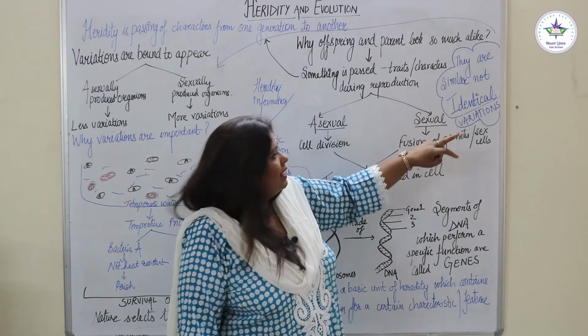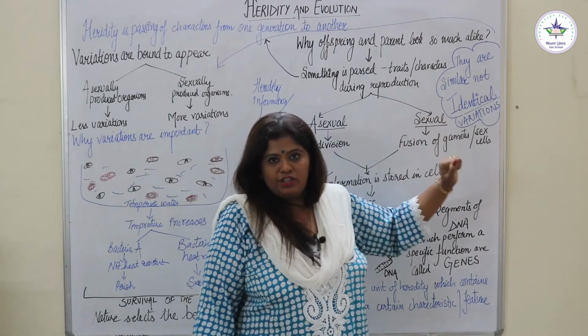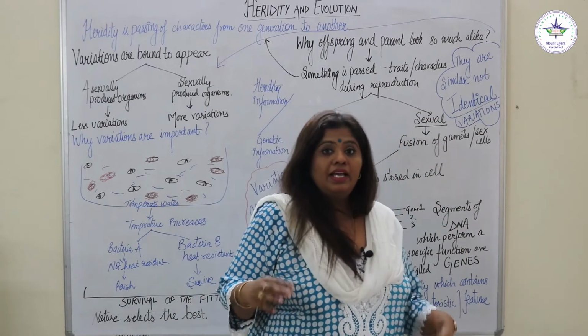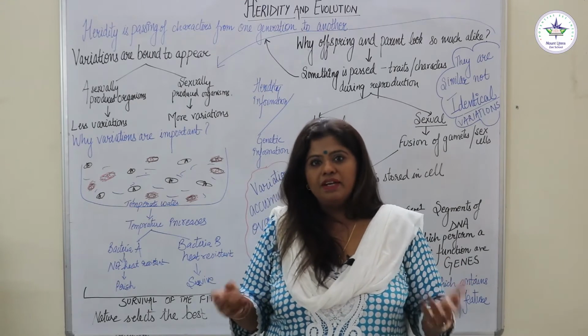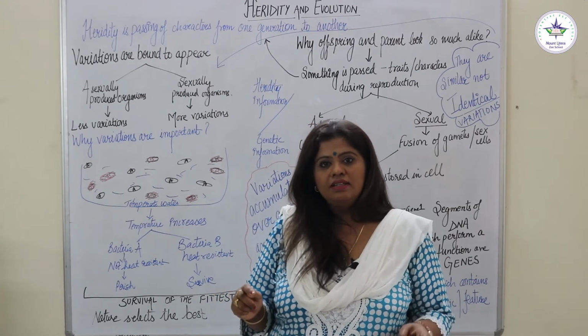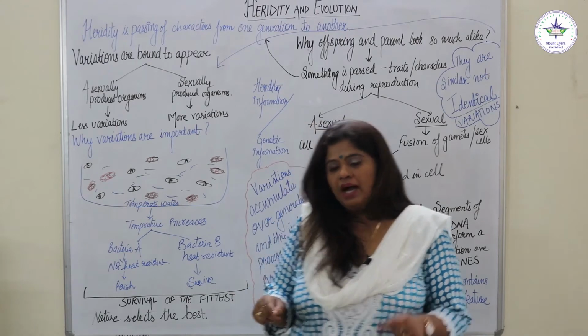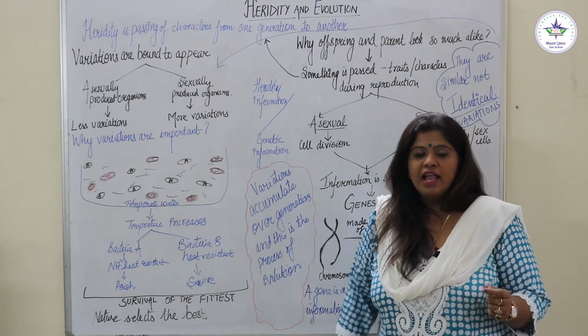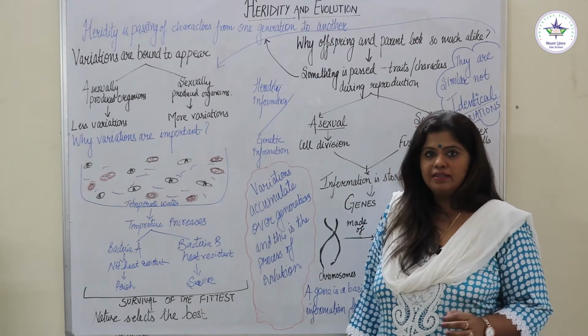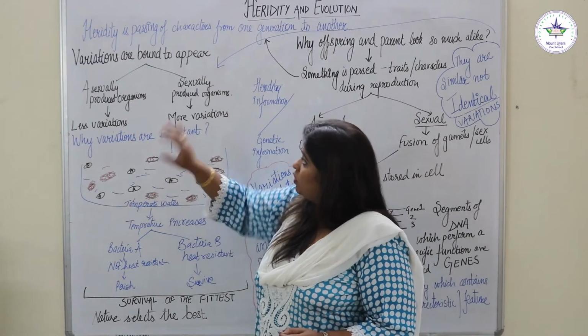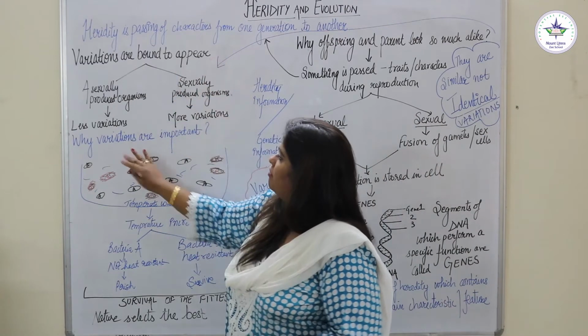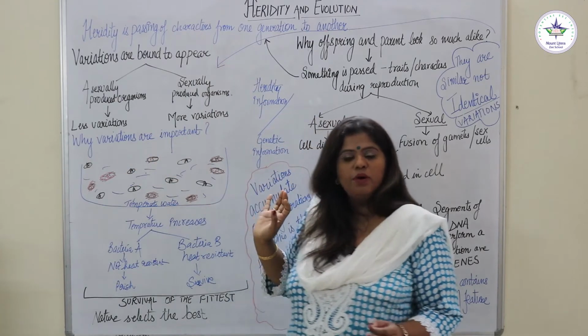And why are they not identical? Because of the variations. These variations among the siblings give them certain benefit, and that's the reason they are present. I always tell you in science, everything has a reason behind it. So now we are going to answer these questions. When we know the variations are bound to appear, why are variations important?